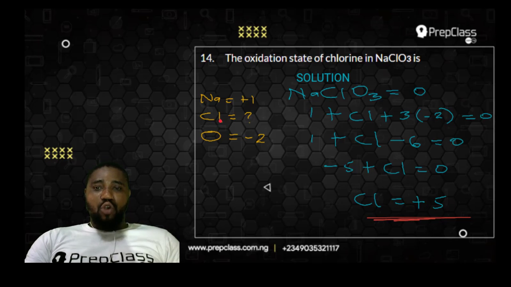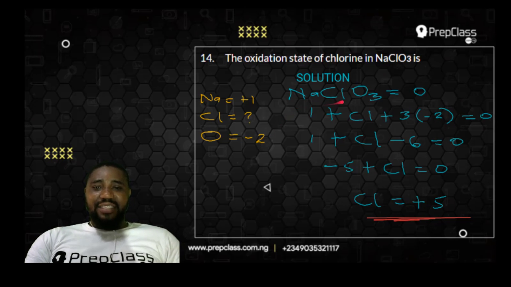Chlorine, though in most compounds is -1, but in this compound it is not. Since they are asking us to look for the oxidation state of chlorine, chlorine will be unknown. That was why I put a question mark here. Oxygen has an oxidation state of -2 in every compound except in peroxide where it is -1.